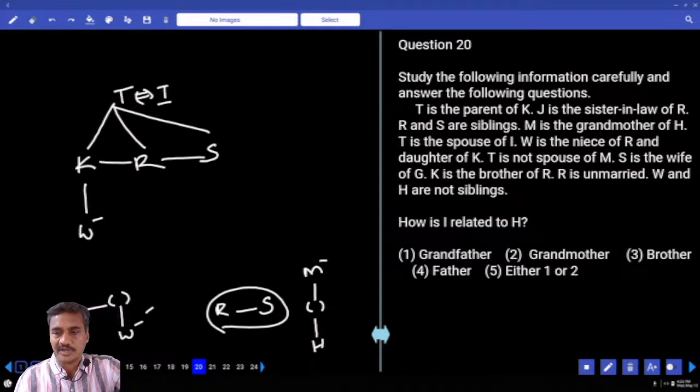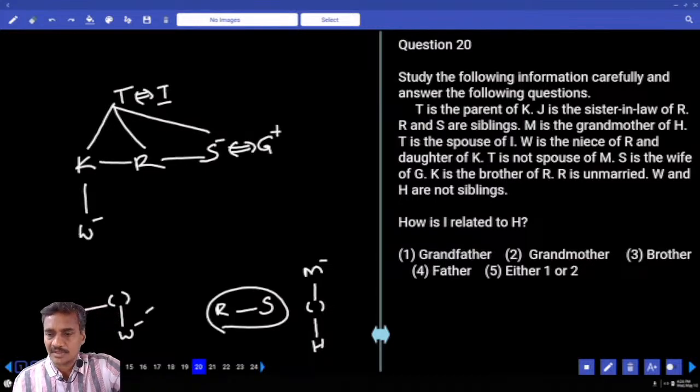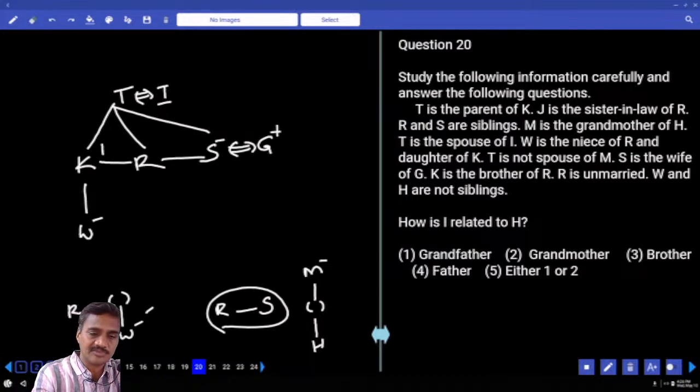Then next thing. W is the niece of R and daughter of K, and T is not the spouse of M. S is the wife of Z. S is a female, wife of Z, Z is a male. And K is the brother of R. K is a male, brother of R. R is unmarried. And W and H are not siblings. As W and H are not siblings, H will be here. And M is the grandmother, M will be here.